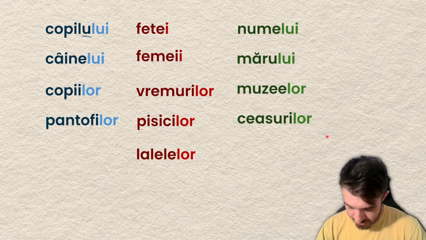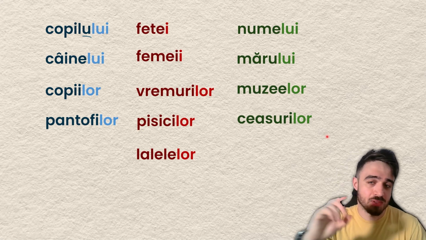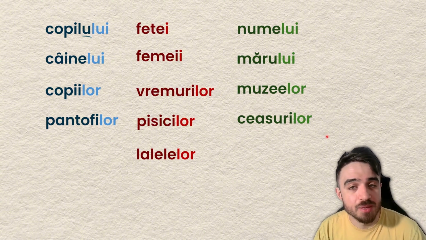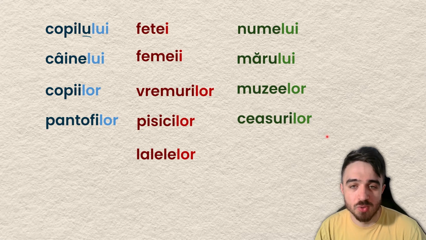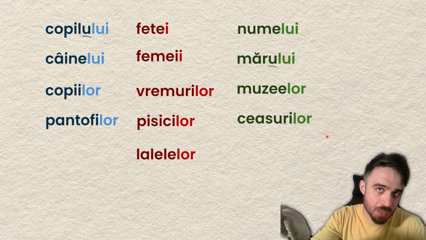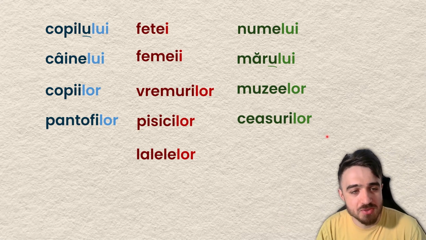And then same goes with neuter. And here you get numelui, same as câinelui, because you don't need any particle if you have a vowel already. And mărul lui, because you cannot add this lui to a consonant. As you see here, it's another particle. Muzeelor, of the museums to the museums, and ceasurilor, of the watches or clocks, or to the watches or clocks.